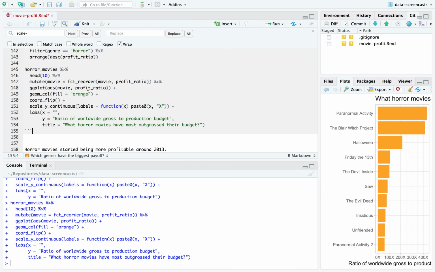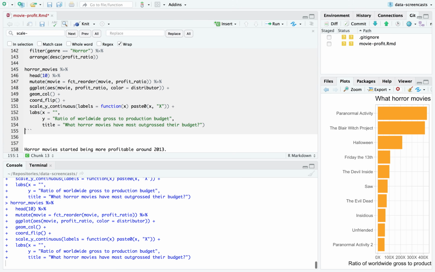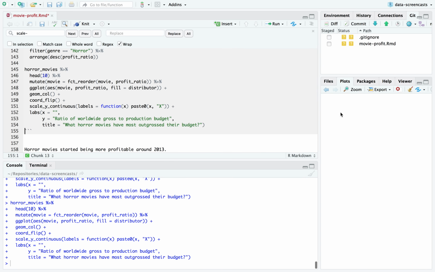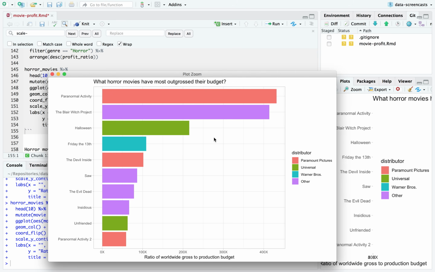I made this orange, but as an alternative, I could have said, let's make color equal distributor. If I wanted to say, ooh, what distributors made all this money? I actually wanted to use fill equals distributor. Which distributors made all the money from these movies? And we see that combination, Paramount for some of them, Universal for others. All right.